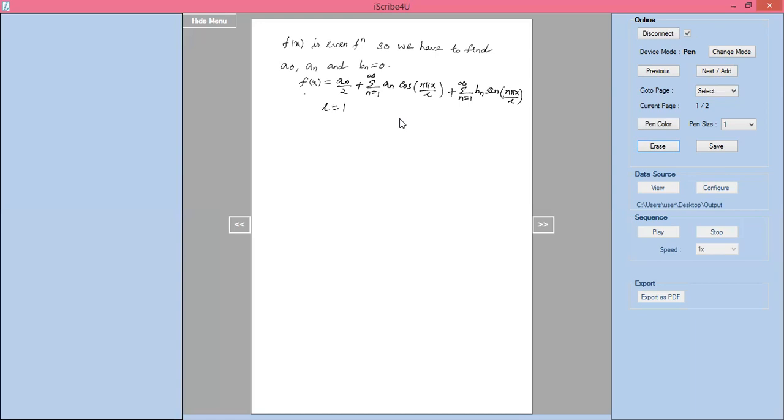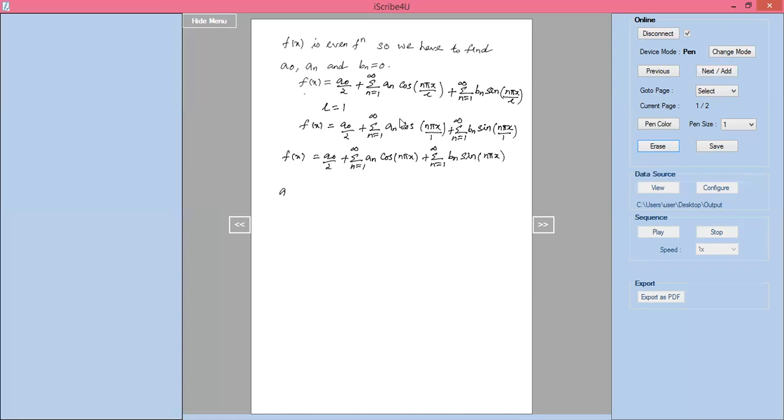Now I can write f of x equals a naught by 2 plus summation of n equals 1 to infinity an into cos n pi x, since L is 1 and n pi x by 1 is n pi x only, plus summation of n equals 1 to infinity bn into sine n pi x.